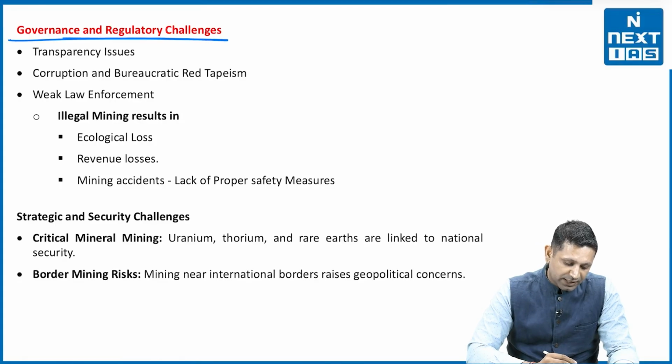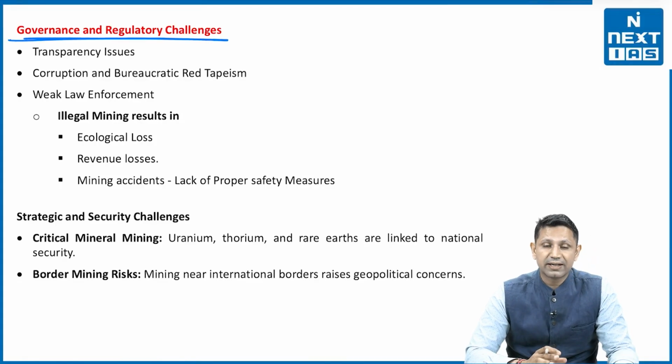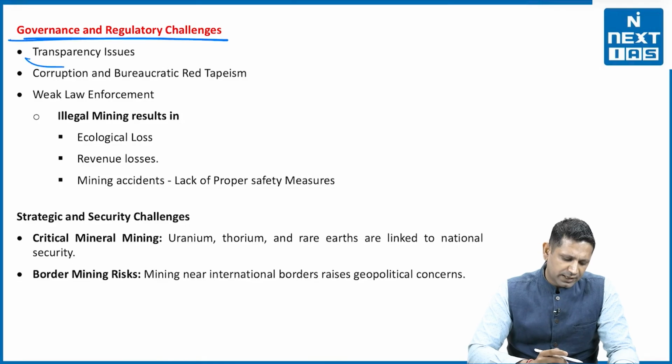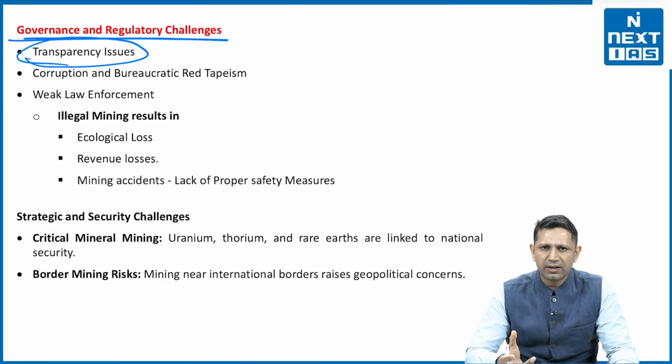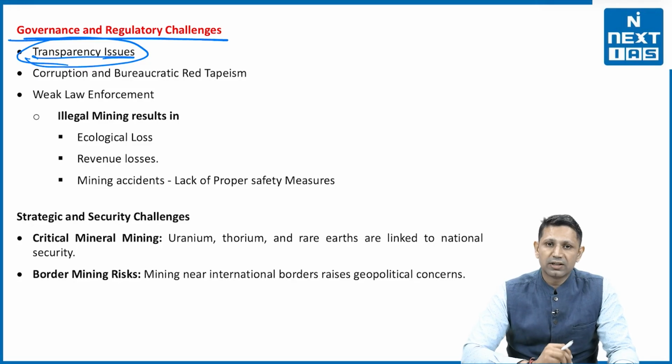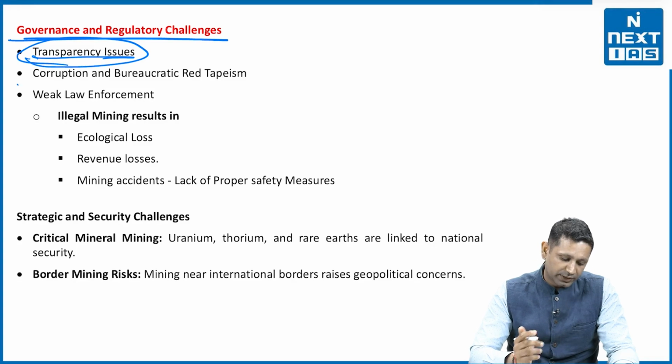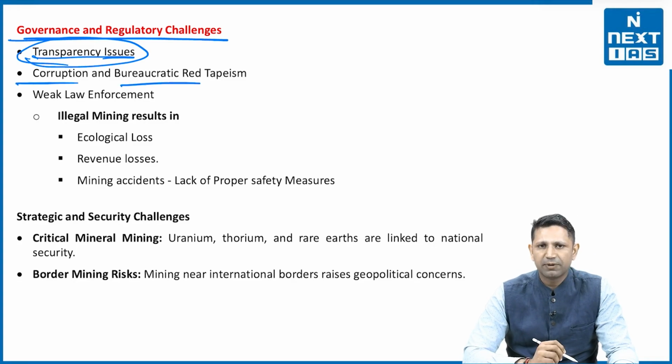The next challenge is the governance and regulatory challenges. Many a times transparency is not very much valued. The mining contracts are given in an opaque manner. All the norms are not being followed. So this is leading to transparency issues. Next is the corruption and bureaucratic red tapeism.